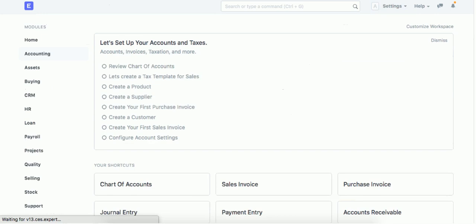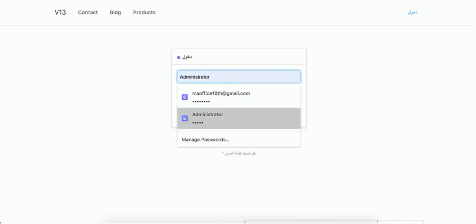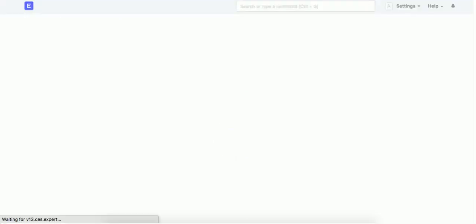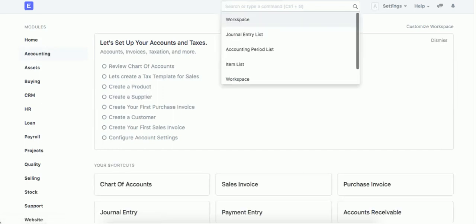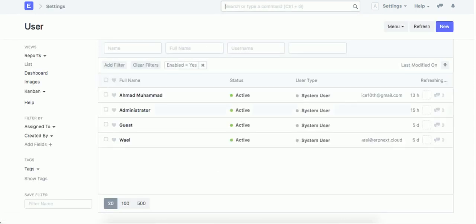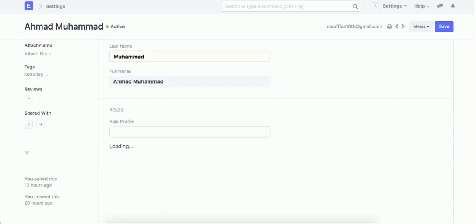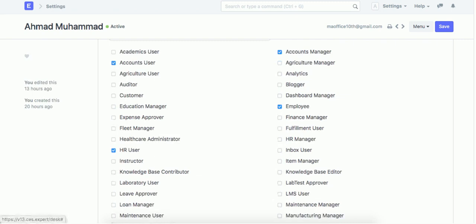If you go out again, return back to the administrator, we're going to change the person from accountant to be a finance manager and see the result. So I'm going to make the person a finance manager.